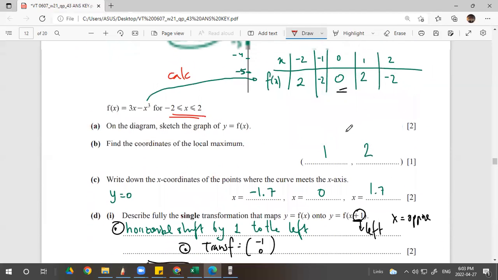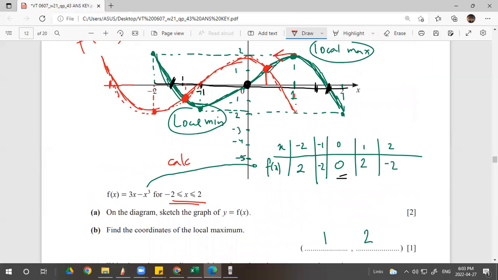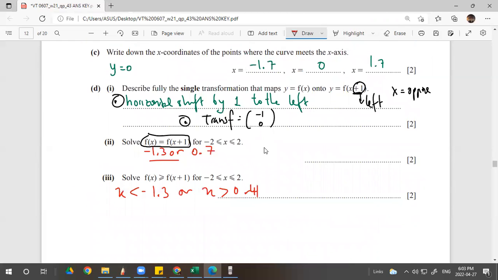Well, it's 0.7, wrong. 0.4. No, 0.7 is more, too much. See, again, I made a mistake. Negative 0.4, no negative. Wait, negative 1.3 or 0.4.